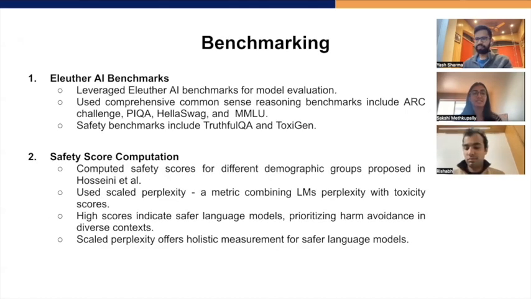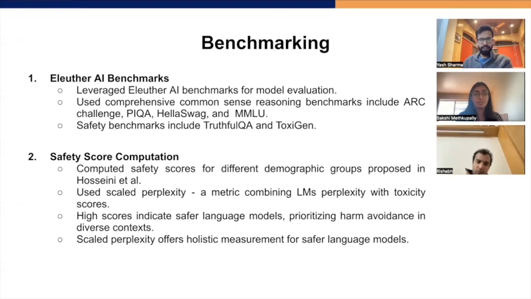As for evaluation, we've decided to use the EleutherAI benchmarks. We've leveraged the EleutherAI benchmark specifically because it's comprehensive, it contains a various set of common sense reasoning benchmarks that cover a wide range of tasks and domains like ARC Challenge, PIQA, HellaSwag, and MMLU. As for the safety benchmarks, we've used TruthfulQA and ToxiGen to evaluate on truthfulness and toxicity, respectively.